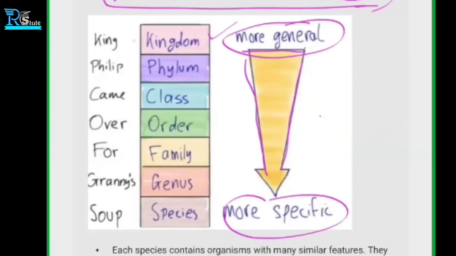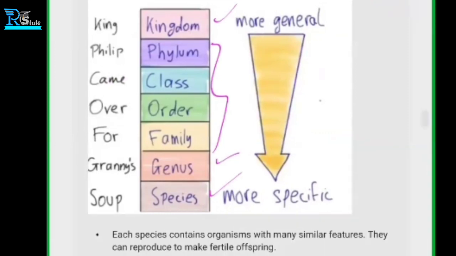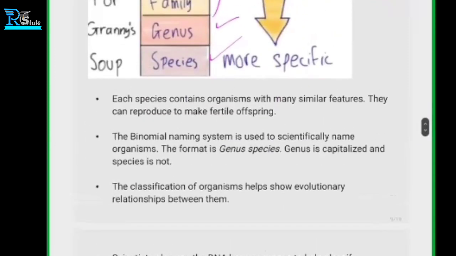For that, there is a mnemonic here: King Philip came over for granny's soap. You can remember by this mnemonic. Clear? This mnemonic can help you to remember all the names. You should know about the kingdom, and you should know about the species and genus. We have already discussed these, right? That's it. Don't worry about all these other things. If it's in your syllabus, then there will be a more detailed study on that.